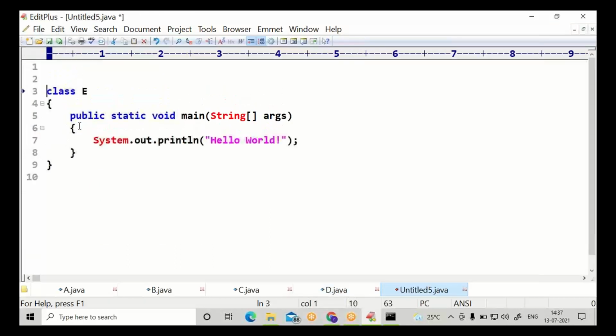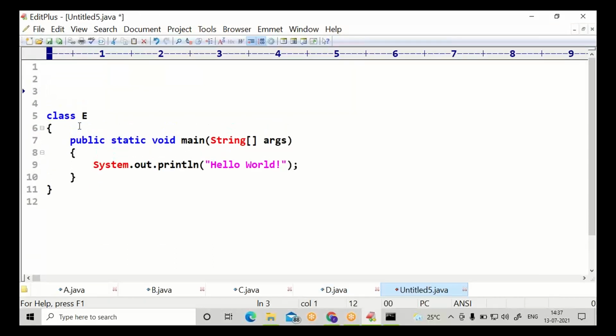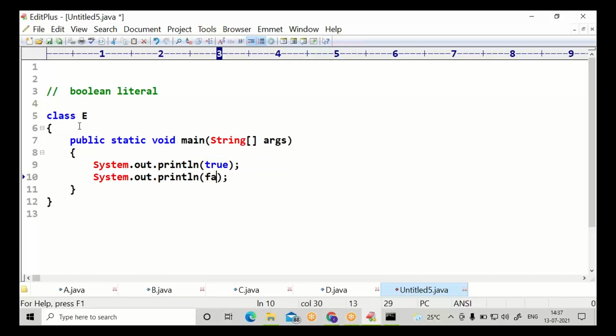Class name E. Again under comments, I am keeping Boolean. There are two Boolean literals. Only two are there: true and false.